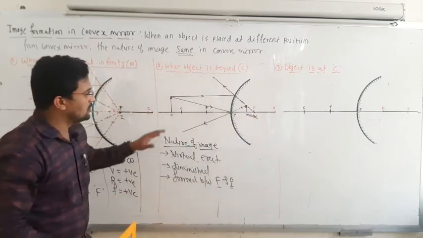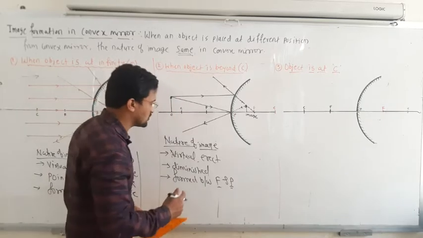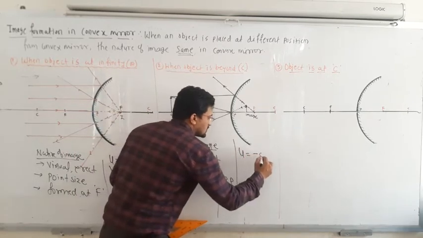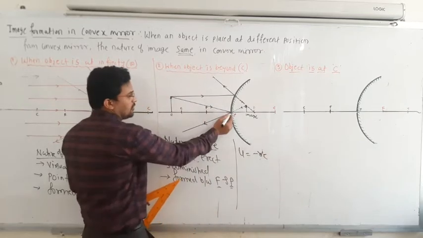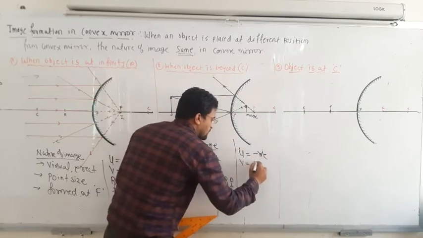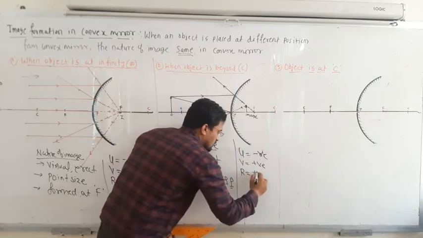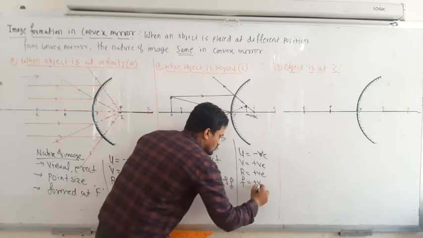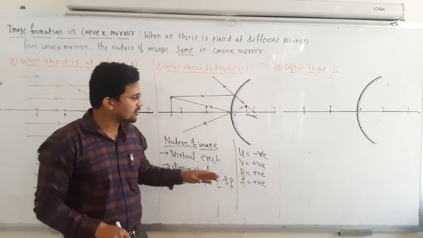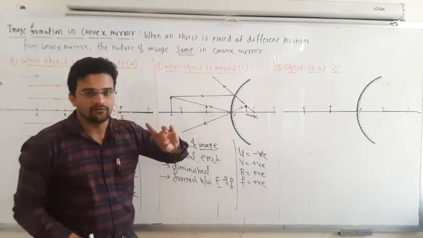Okay, next, if you place this object at the C position, the object is at C. But before that, we will see the sign conventions. Object distance is negative, from the pole to this side. Object distance u is negative. Next, image distance is positive because the image is on that side. Radius of curvature is also positive. Focal length is also positive. Remember, always, it doesn't matter whether it is a convex mirror or concave mirror, the object distance is always negative.